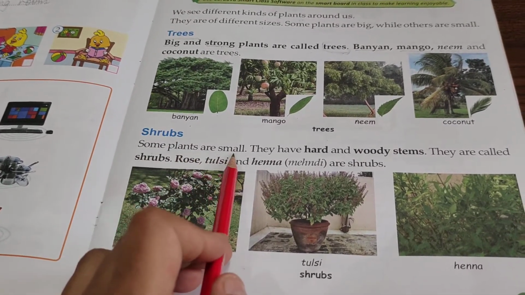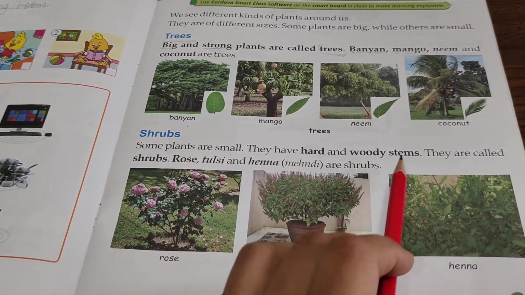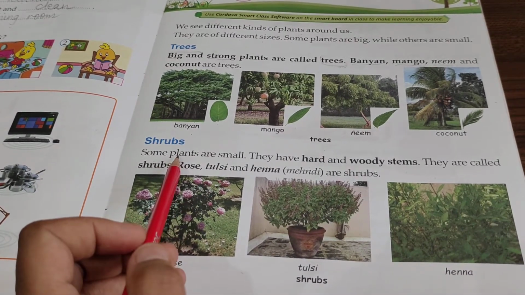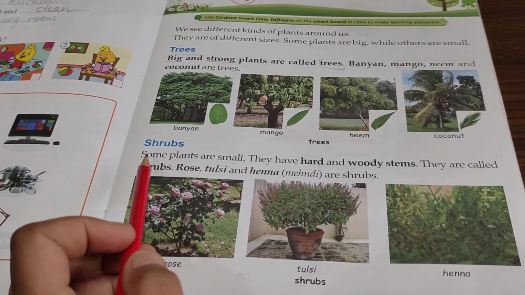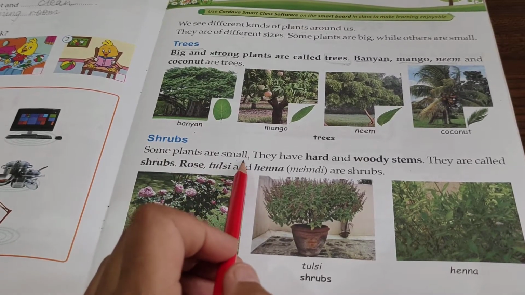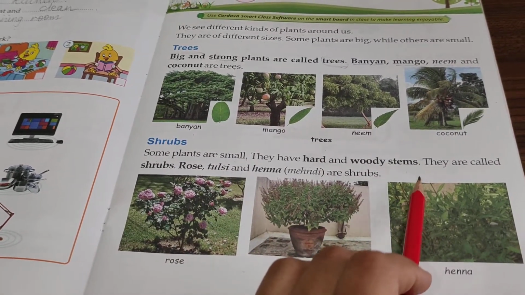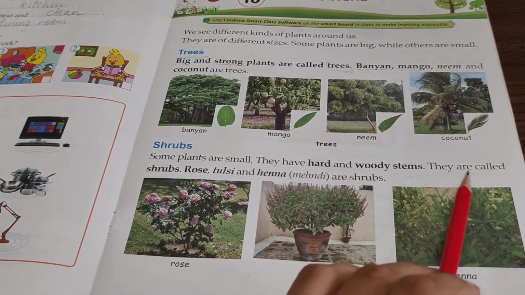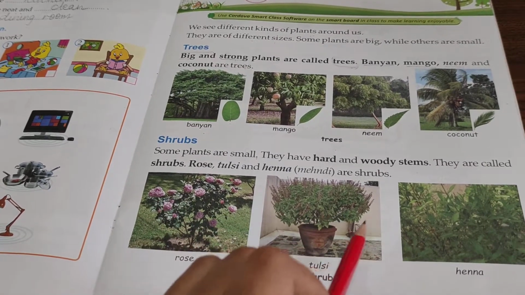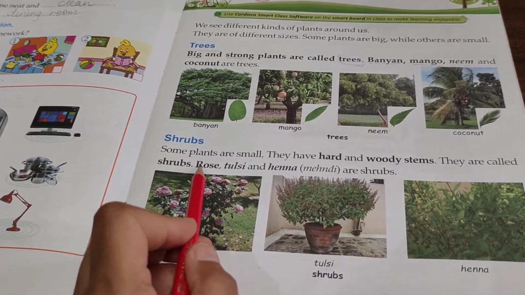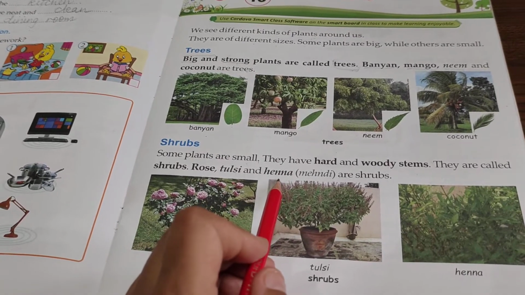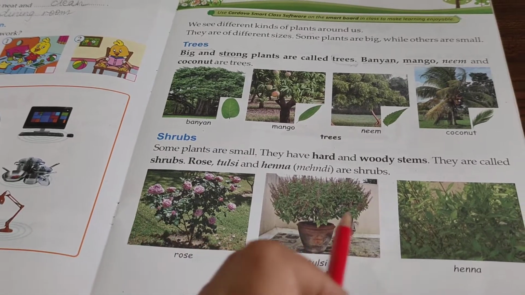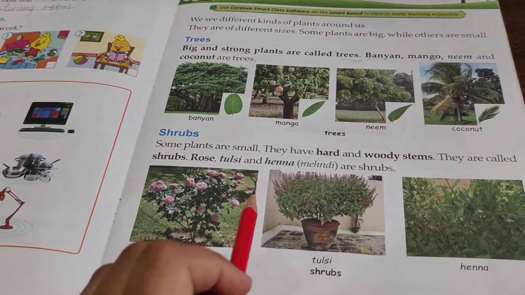Some plants are small. They have hard and woody stems. They are called shrubs. Shrubs कौन से plants होते हैं? जो छोटे होते हैं, trees की तरह big नहीं होते. They are small plants and they have hard and woody stems. उनका जो stem होता है वो बहुत hard होता है और woody होता है. They are called shrubs. And what are the examples of shrubs? Rose, tulsi and henna. Henna in Hindi is known as mehendi. So rose, tulsi and henna are examples of shrubs.